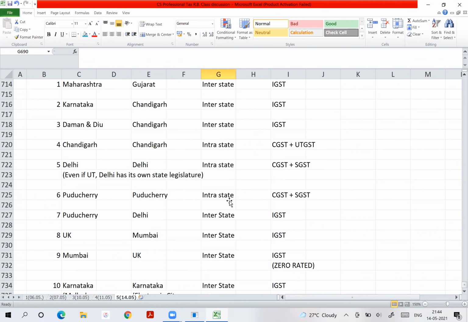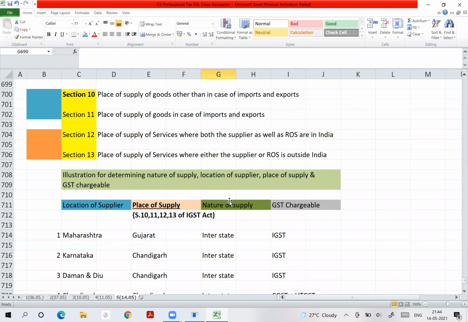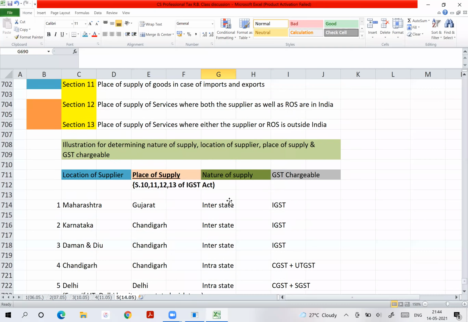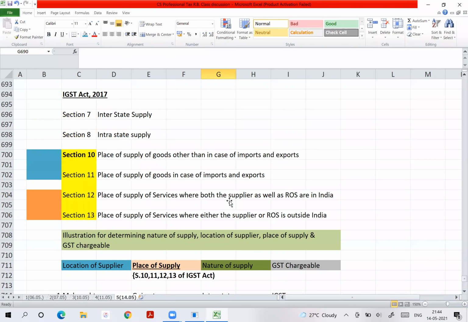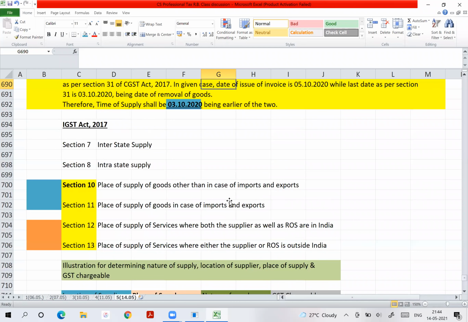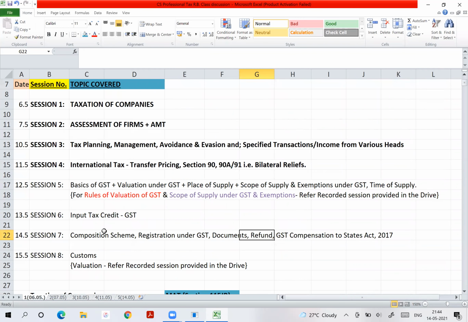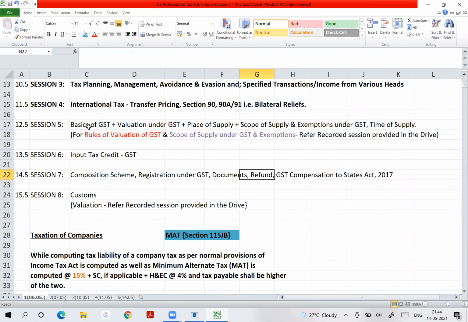So will you be able to handle it? Of course, tomorrow we will do section 14. Section 14 is where there is change in rate of GST. Yes, fantastic. What was our agenda? Are we on the track? Let us check. Basics of GST we have done.